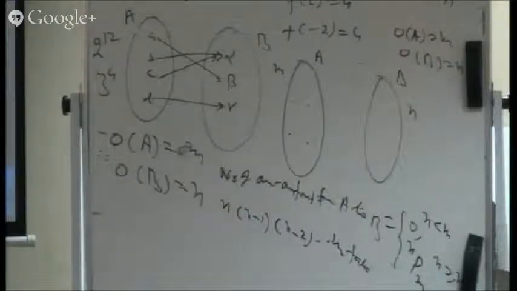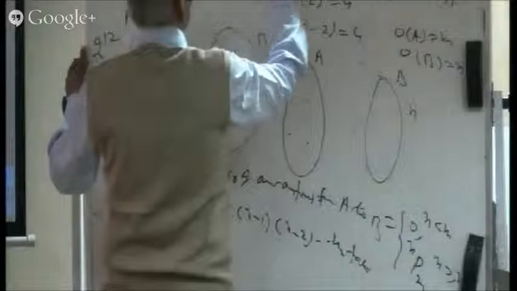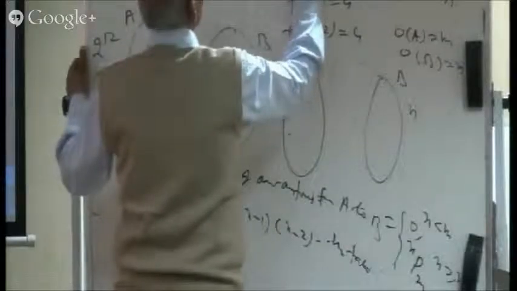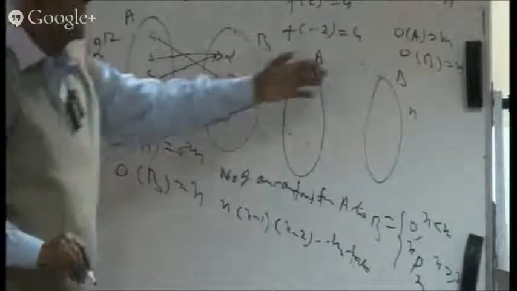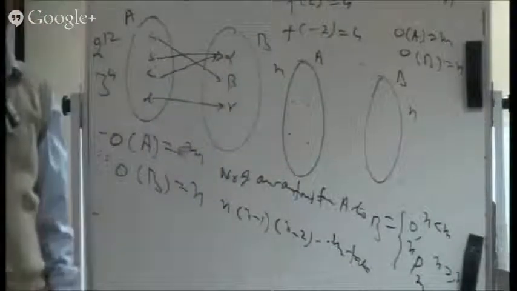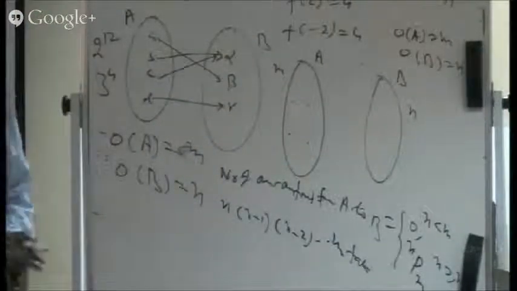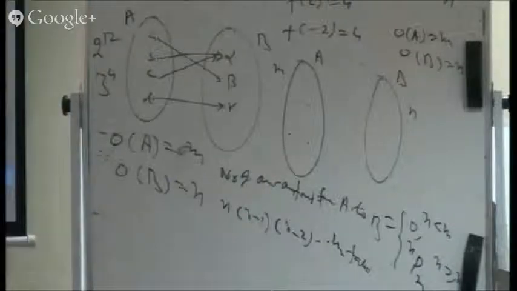For onto, a range must be equal to codomain. The range of the function must be equal to codomain. B is definitely called the codomain. So range should be equal to the codomain itself. Range should not be a part of that. It should not be a proper subset of that. It should be covered fully.